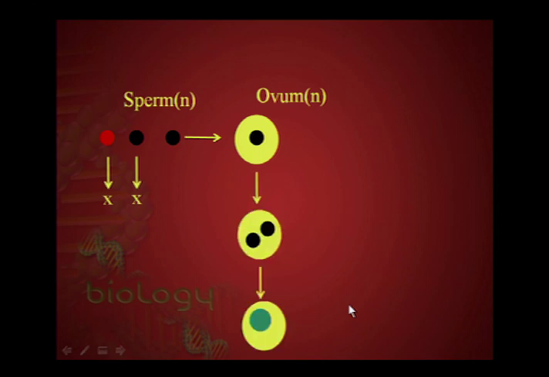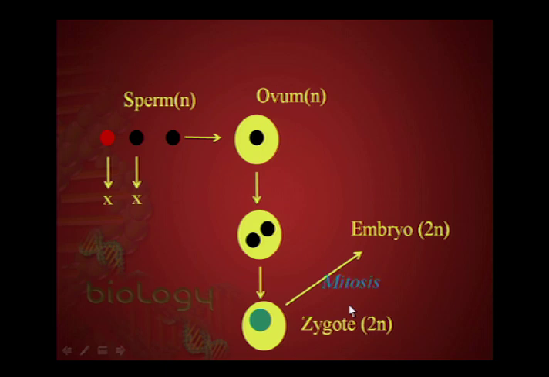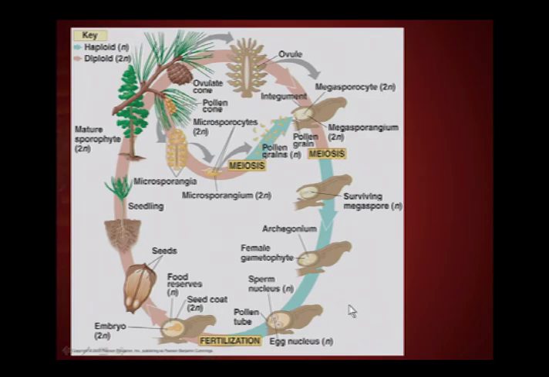Those nuclei will fuse, producing a zygote, a diploid cell, and then that zygote will begin to divide and produce an embryonic cell through mitosis. Now, that's one component of the seed then. So the embryo then will continue to develop at the base of that scale within the ovule. Now, you may recall then that ovule also has other haploid cells as part of it. That gametophyte has other haploid cells.